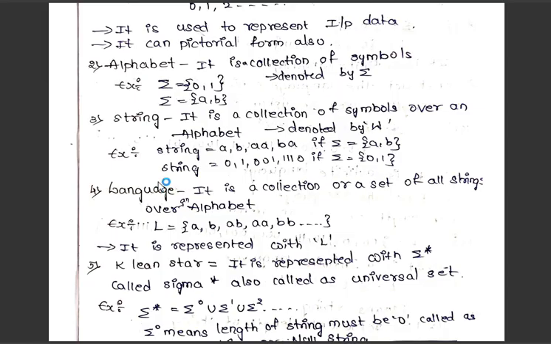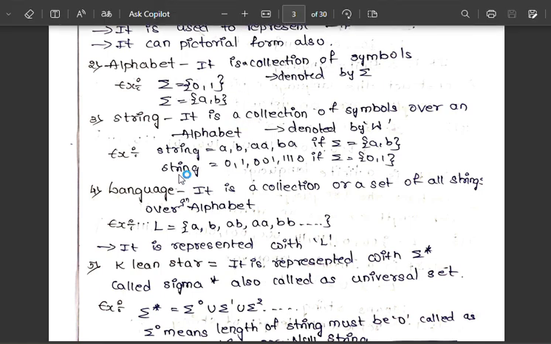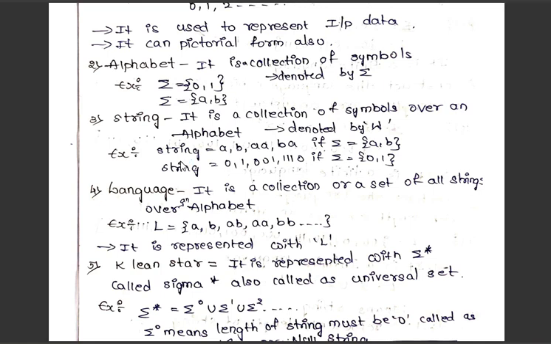Now if you see this string, it is a collection of symbols over an alphabet. Don't get any confusion if you see this example. In this example, string is equal to A, B, AA, BA. Meaning what is it having? It is a sequence of A and B, a sequence of symbols.